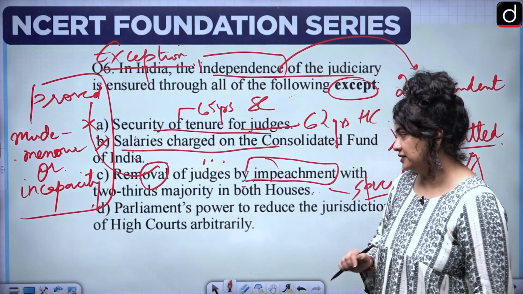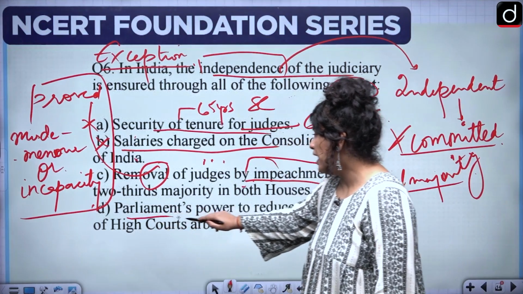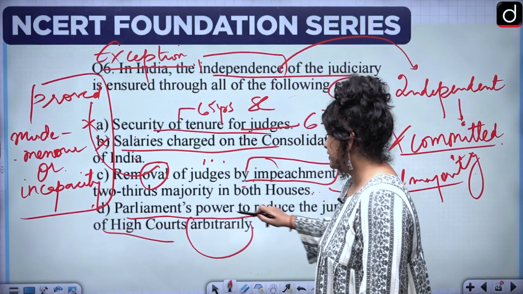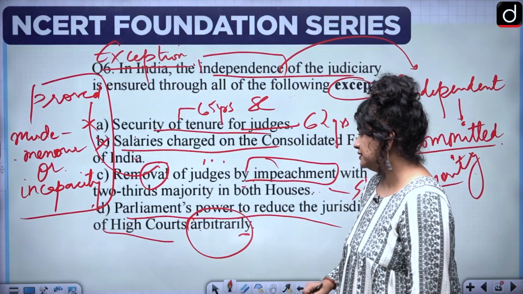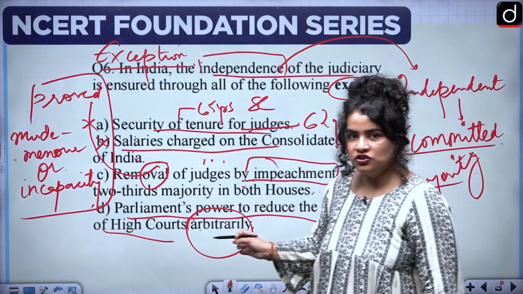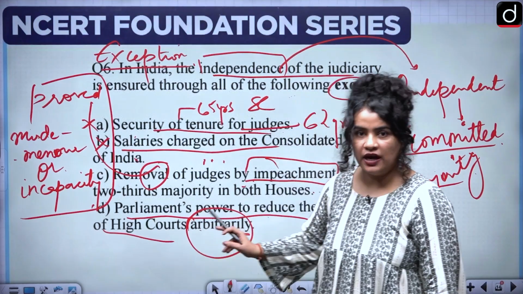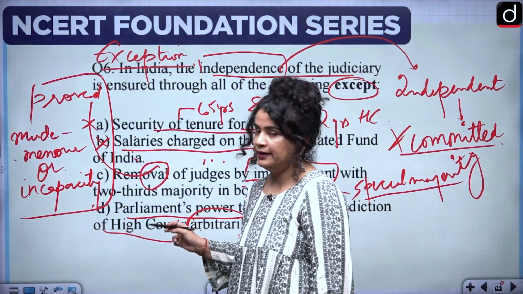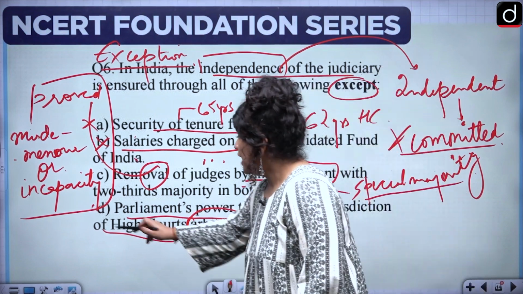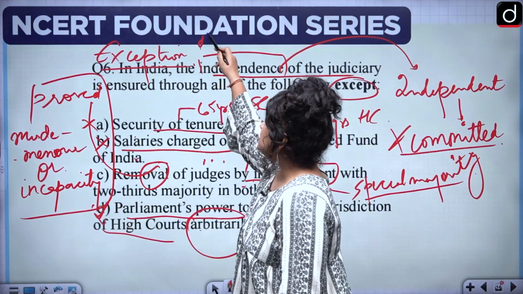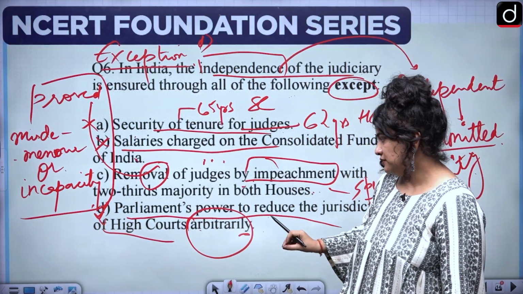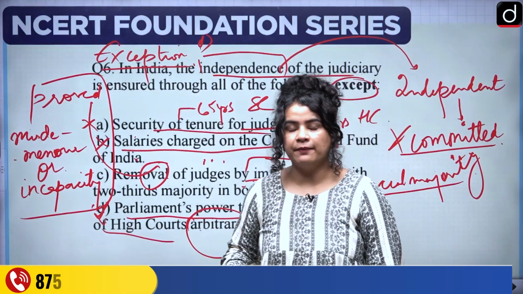And finally, option D, Parliament's power to reduce jurisdictions of high courts arbitrarily. Now, arbitrarily is the key word here. Suppose it was true, will it actually undermine independence? Yes, it would undermine the judiciary's independence if Parliament were actually that powerful. So this happens to be our correct answer. Option D, Parliament may actually change jurisdiction. Okay, it may actually happen in some cases.